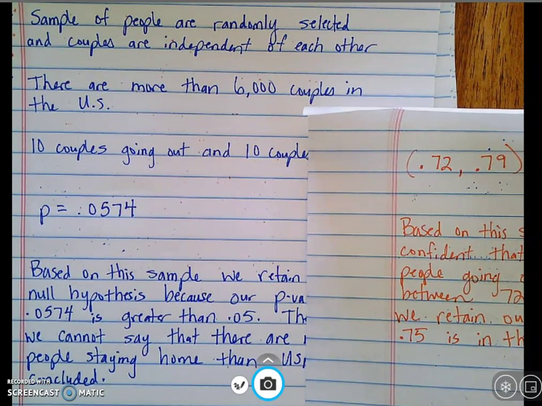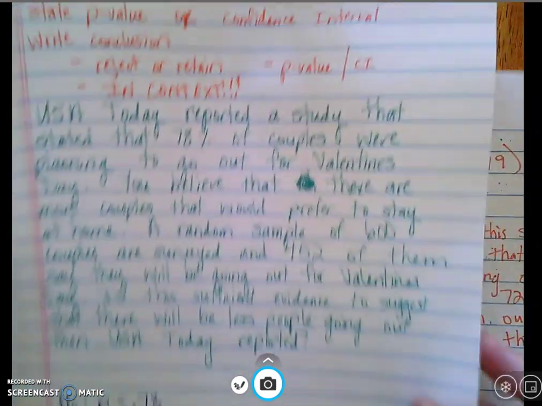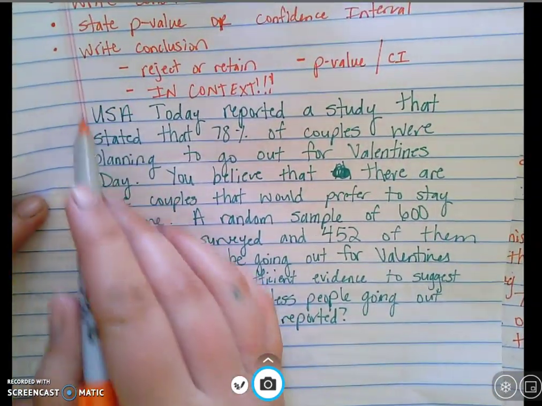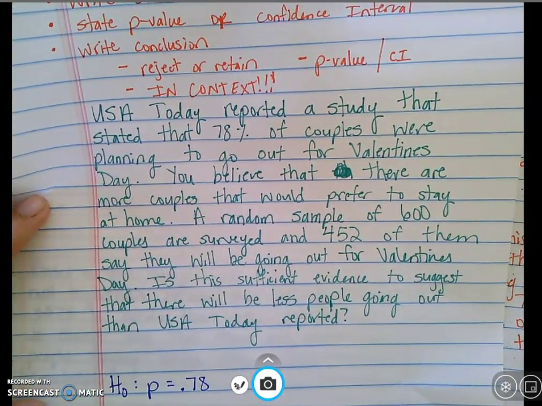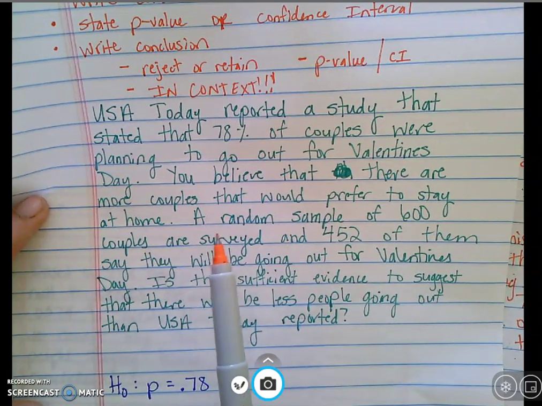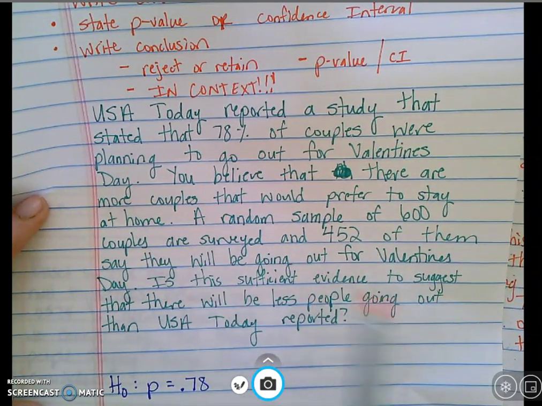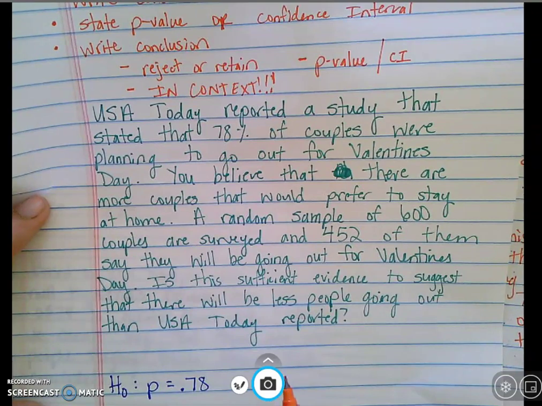I have to teach you both ways because sometimes they ask you to do a p-value and sometimes they ask you to do a confidence interval, and I need you to know how to do both in case they specifically ask you. However, most of the time, they don't specifically ask you. In this problem we did, I know I got a lot of papers up here, sorry. It did not tell me how to solve it. I got to pick, okay? It just told me how many people they thought were going out for Valentine's Day. I told them how many were in my survey, and then we did the math for it, okay?